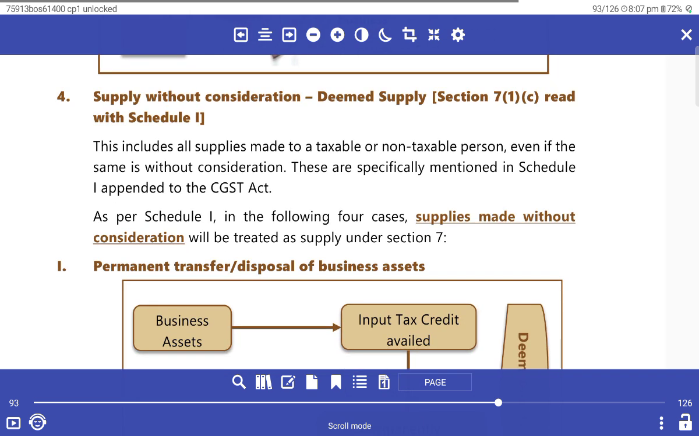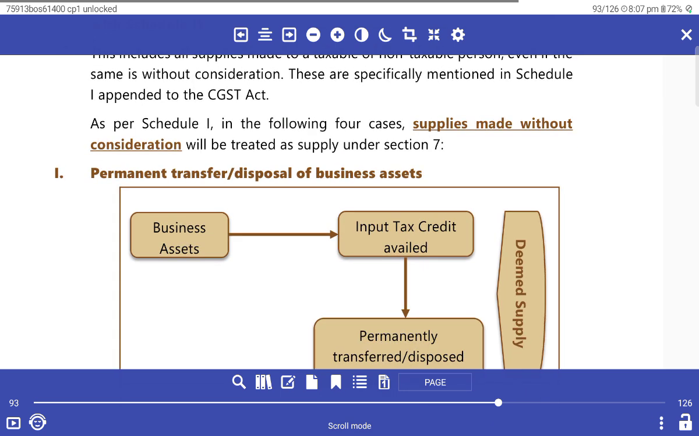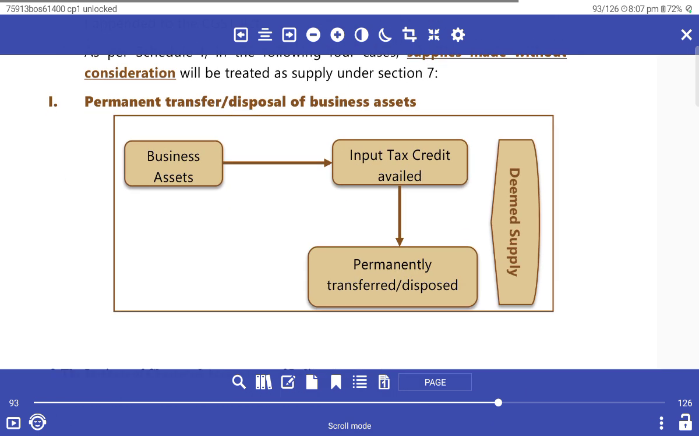It includes all supplies made to taxable and non-taxable persons even if the same is made without consideration. Schedule 1 specifically applies to the CGST Act. As per Schedule 1, the following supplies made without consideration are treated as supply under Section 7. Permanent transfer or disposal of business assets on which input tax credit has been availed is a deemed supply.